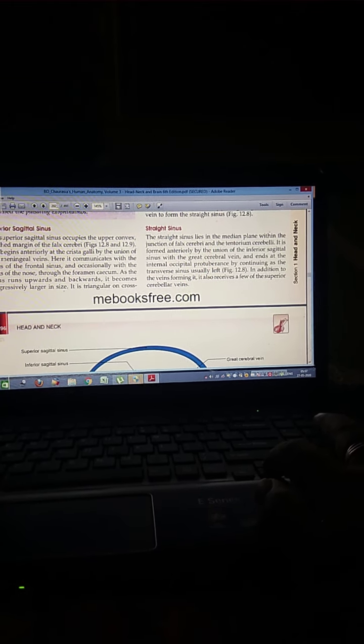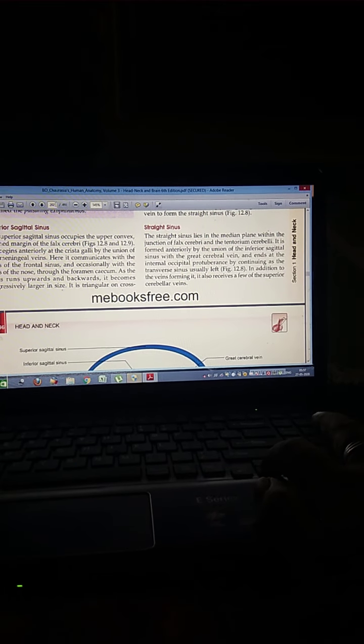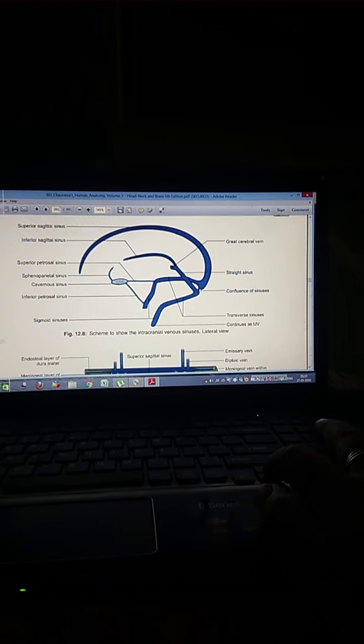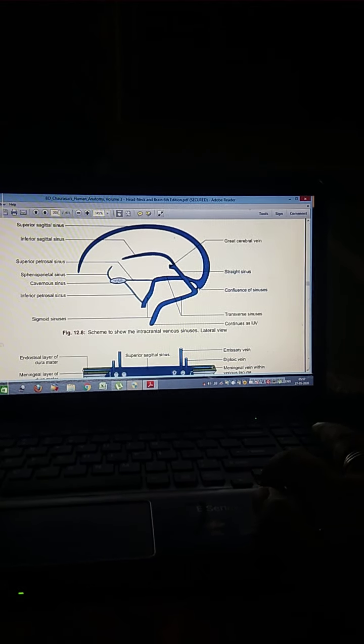It is formed anteriorly by the union of the inferior sagittal sinus with the great cerebral vein. Here the figure of the scheme shows the intracranial venous sinuses, lateral view. Here is the figure of the coronal section through the superior sagittal sinus showing the arrangement of the meninges.